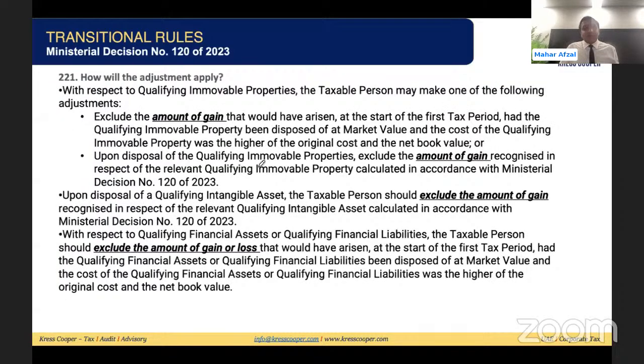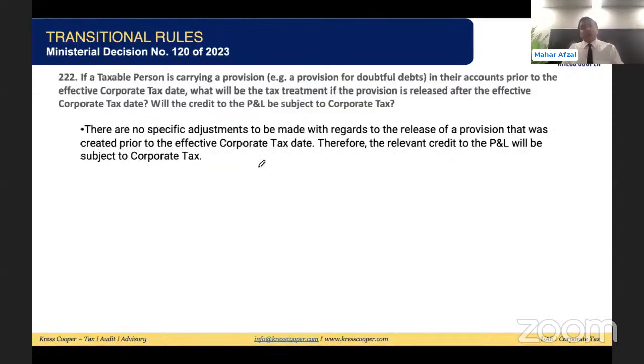This is basically how the adjustment will work. First, the amount of gain is adjusted. Second, the amount of gain and loss will be adjusted. Third, the amount of gain and loss will be adjusted. Fourth, exclude the amount of gain and loss. So this ministerial decision doesn't deal with our question of how to adjust the opening balances. They have given one more provision: if a provision is there in the balance sheet, when it is released it will go back to the profit and loss account, and once it goes there it will be considered taxable income. By the way, we will discuss this in our coming webinars.